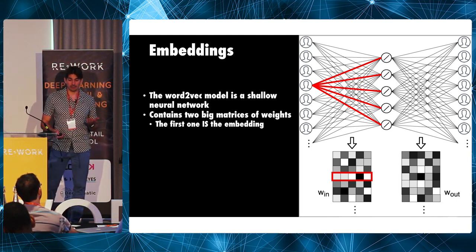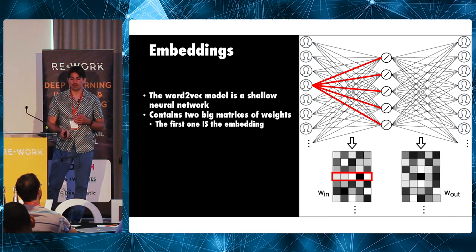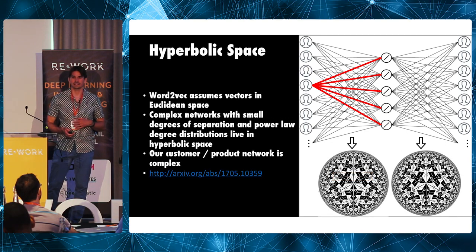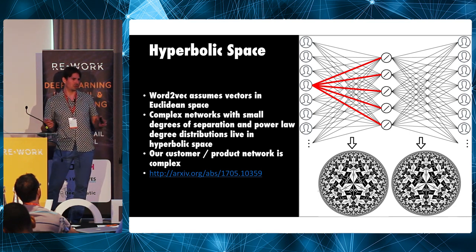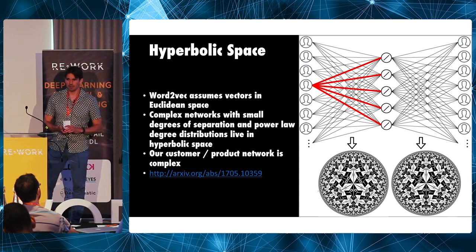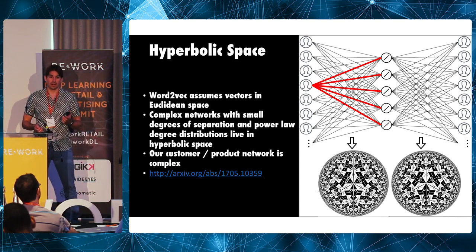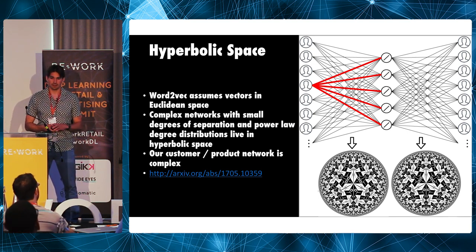A Euclidean space isn't the only space. So there are two other relatively simple spaces that you can learn vectors in. One is spherical space. So if you imagine the surface of the Earth is a 2D spherical space, that's positively curved. And the other kind is hyperbolic space, which is negatively curved. If you imagine the saddle on a horse. And recently, people have shown that hyperbolic space has some really amazing properties that apply to complex networks.